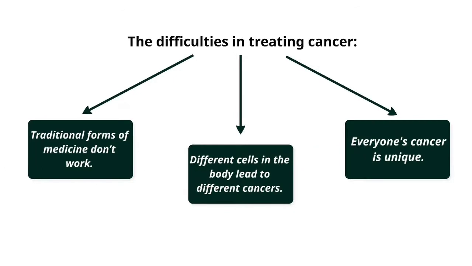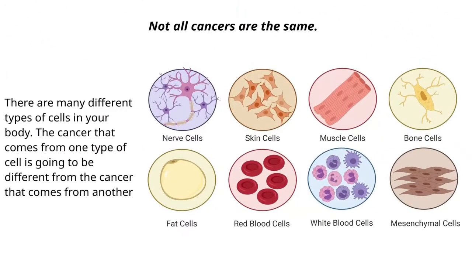A second problem that comes with treating cancer is that different cells in the body lead to different types of cancer. So, not all cancers are the same. There are many unique types of cells in the body, from the nerve cells in the brain to bone cells in the skeleton and everywhere in between. And cancer can arise from all these different types of cells. And just like the normal cells, each of these cancer types are unique with different genes and characteristics, meaning that they don't all respond to treatment the same way.